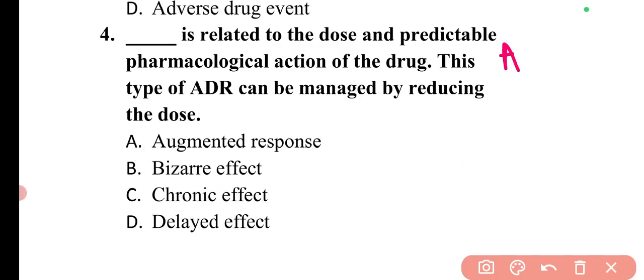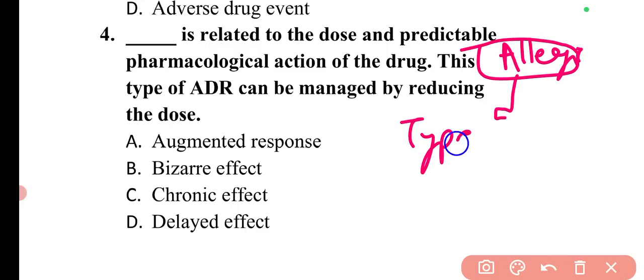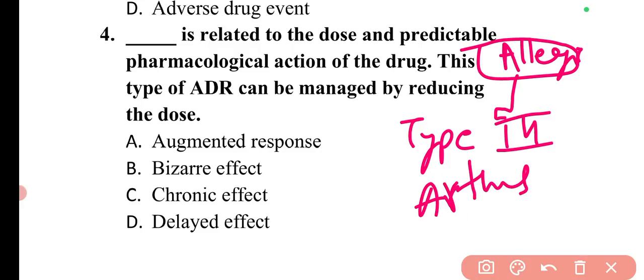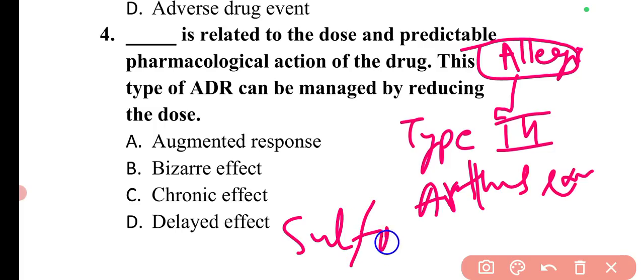Then in the allergic, the third type is type 3. Type 3 is Arthus reaction. So Arthus reaction can be due to the antigen antibody complexes that initiate vasculitis or serum sickness. And here the examples can be sulfonamides.